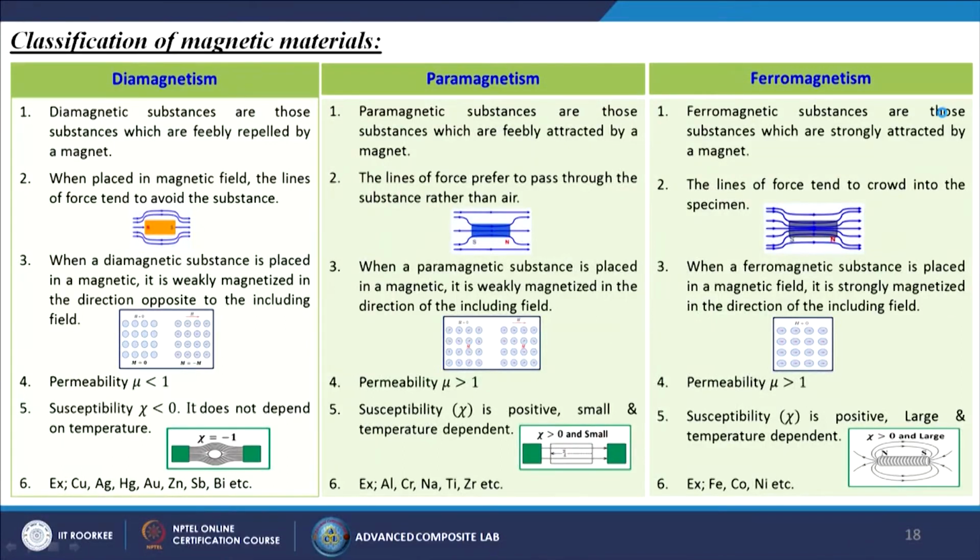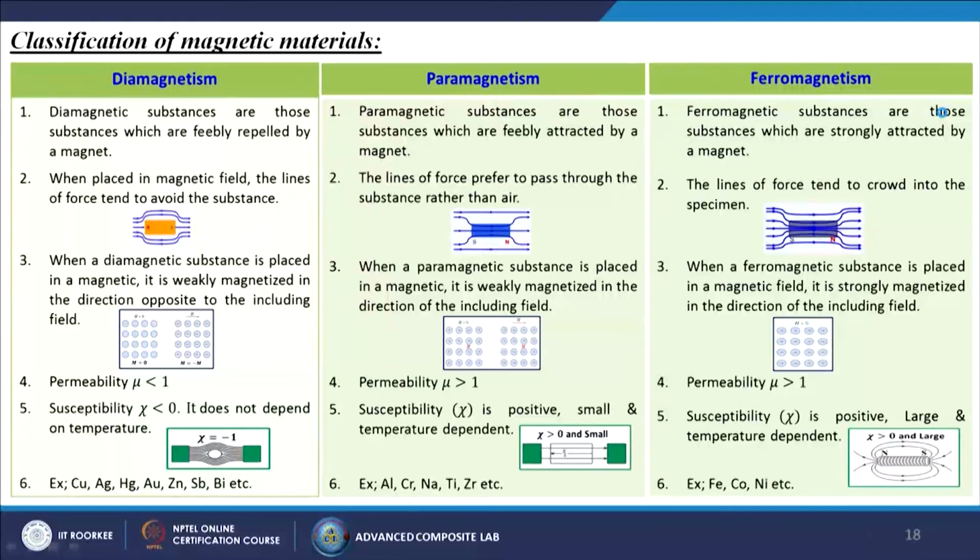One is called diamagnetism, paramagnetism and ferromagnetism. Diamagnetic substances are those substances which are freely repelled by a magnet. So, if we take that material towards the magnet, it will be repelled by that magnet itself. Paramagnetic, it will partially allow that material to come closer. Ferromagnetic, it will fully allow that material to come closer to the magnetic field.